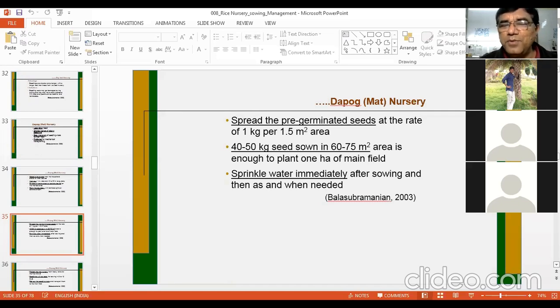After sowing the pre-germinated seed, sprinkle the water immediately after sowing and then as and when needed. In this nursery, you will not have any weed problem. You will not have any insect problem here because it is under controlled conditions. So very little chance of getting insects, and it is for a very brief, very short period.